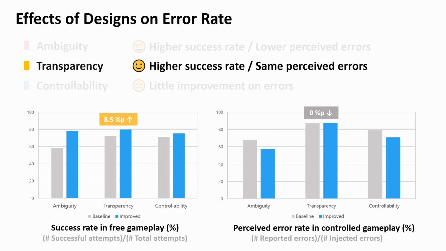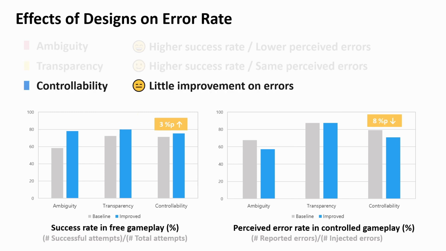The transparency version also improved the success rate, but resulted in a high rate of perceived errors. The additional information enabled players to modify their behaviors to make clear detections, but the information also led them to be sensitive to the errors. The controllability version showed minimal improvement in both the success rate and the perceived error rate.